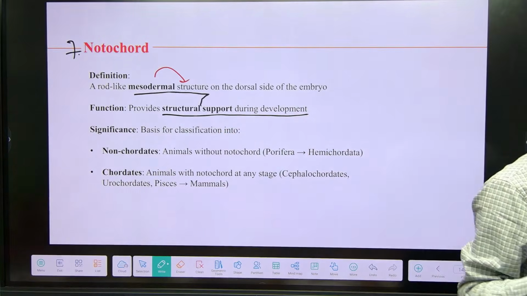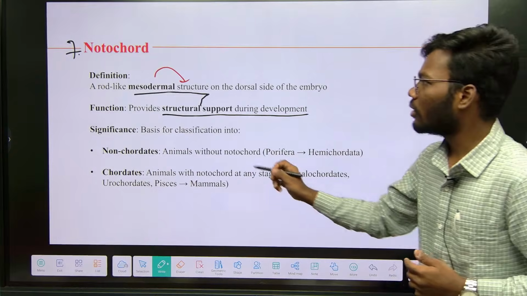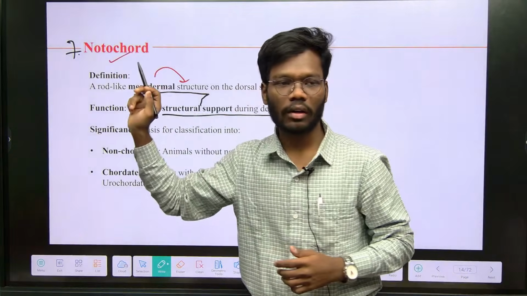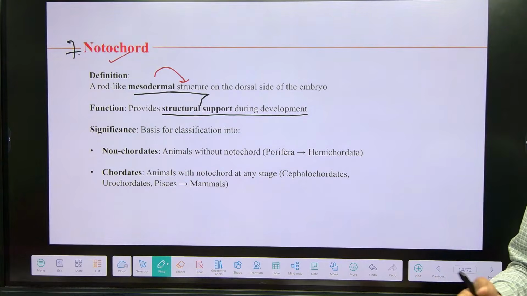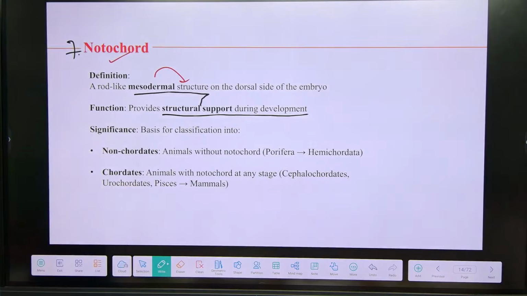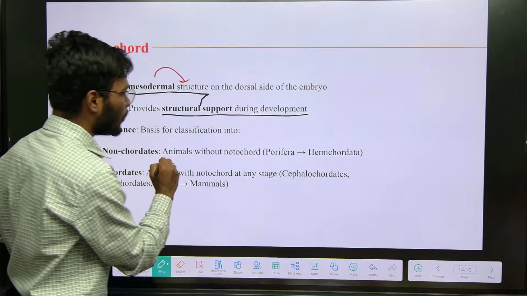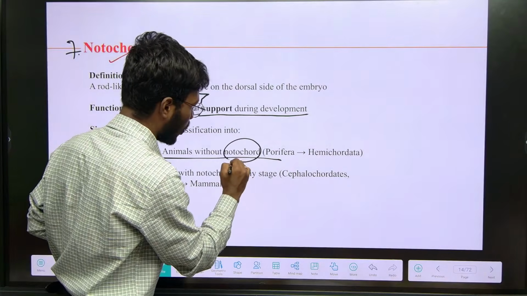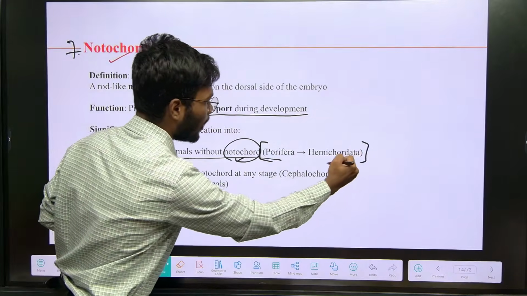In us, we don't have a notochord. The notochord is replaced by the vertebral column, the spiny thing. Likewise, based on the presence or absence of notochord, we classify the animals into two different categories: non-chordates and chordates. Non-chordates have no notochord, whereas chordates have a notochord. The animals without notochord are called non-chordates, examples are poriferans to hemichordata.